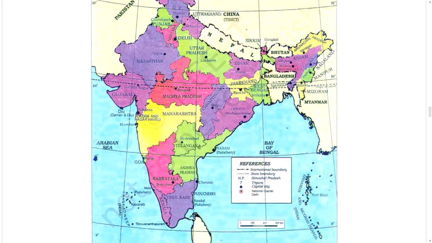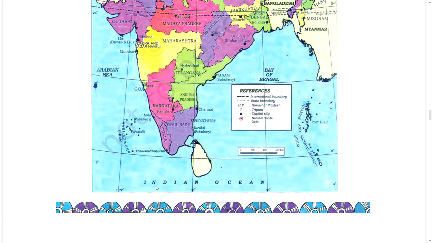Kavaratti, Lakshadweep, India, Andaman and Nicobar Islands, India, Port Blair, Arabian Sea, Bay of Bengal. References: International boundary, State boundary, Capital City, National Capital, Delhi, Indian Ocean.